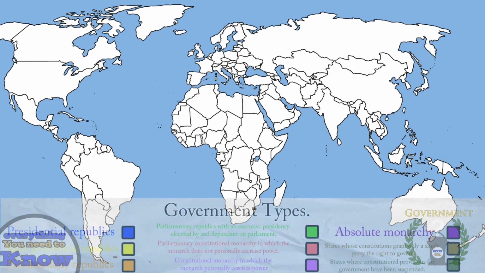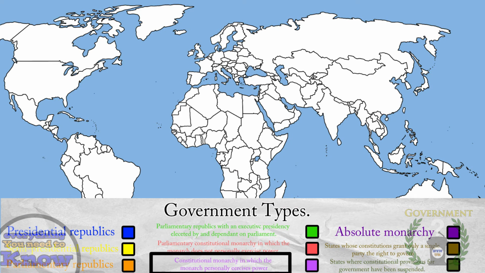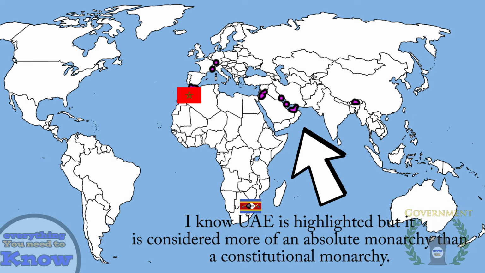The first category of non-democratic governments we will be looking at is, as Wikipedia states it, a constitutional monarchy in which the monarch personally exercises power, but often, but not always, alongside a weak parliament. This is a long title, so I will just call this a constitutional monarchy. The countries that have constitutional monarchies are Morocco, Swaziland, Monaco, Liechtenstein, Jordan, Bahrain, Kuwait, Bhutan, and Tonga.